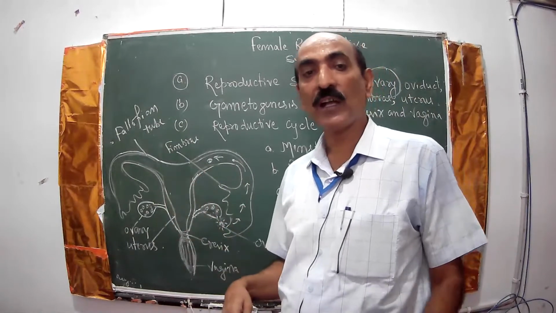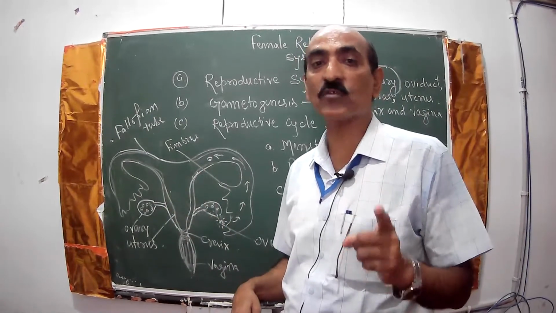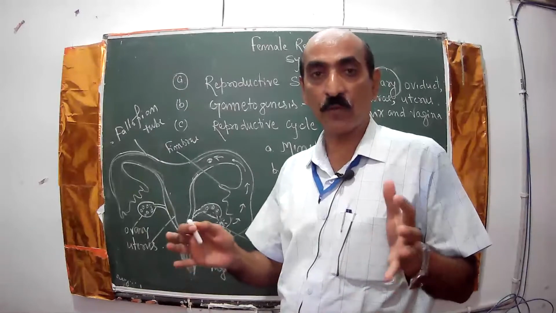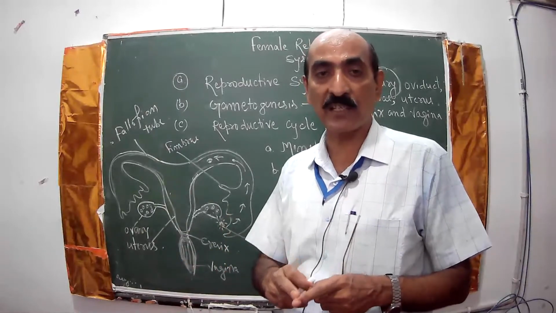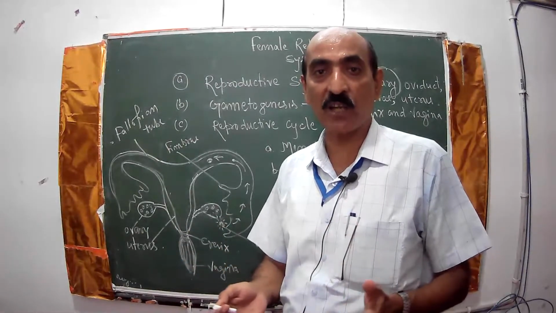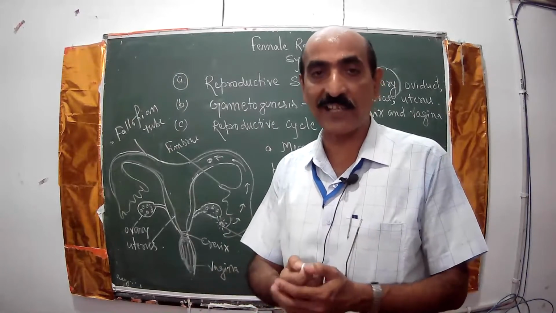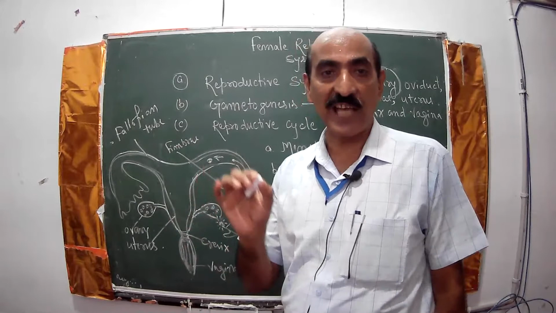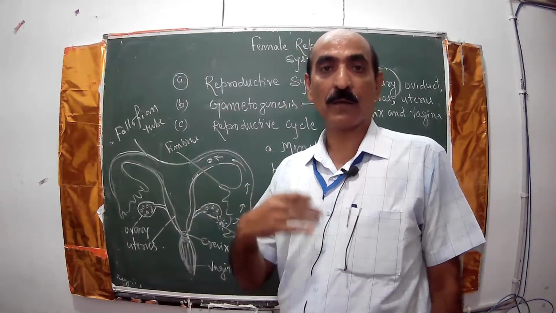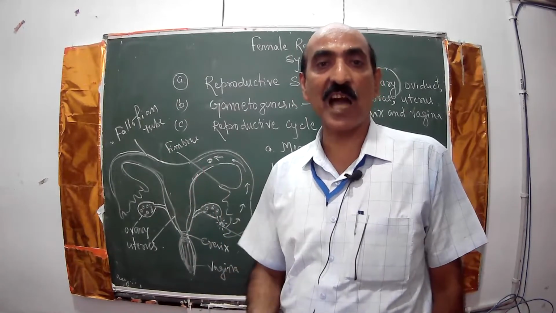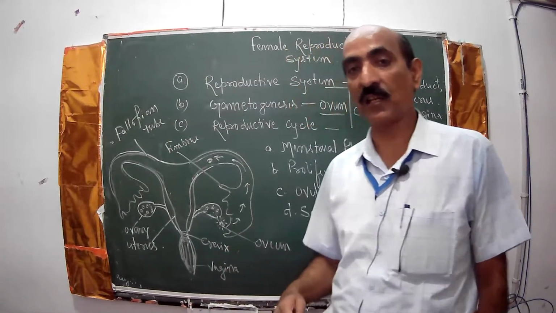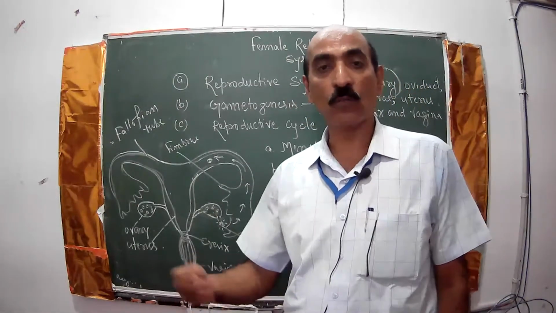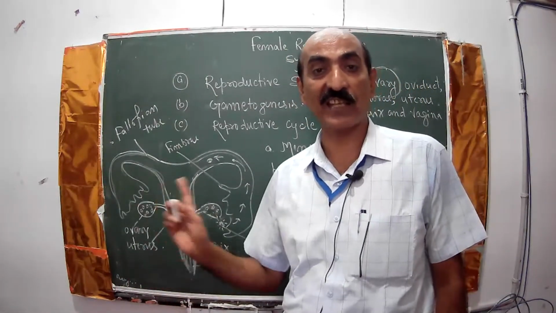mitosis division. As you know, gametes are the haploid sexual units. So fusion between the male and female gamete results in a diploid cell, which is called the zygote. In that zygote, mitosis division starts, and it produces 2 to 4, 4 to 8, 8 to 16 cell stages.